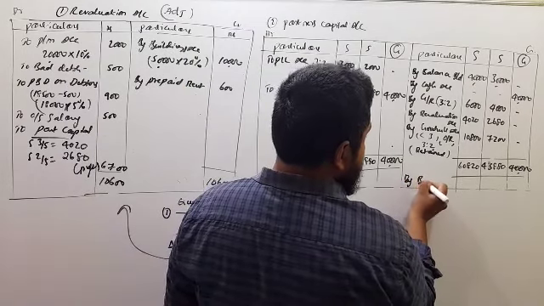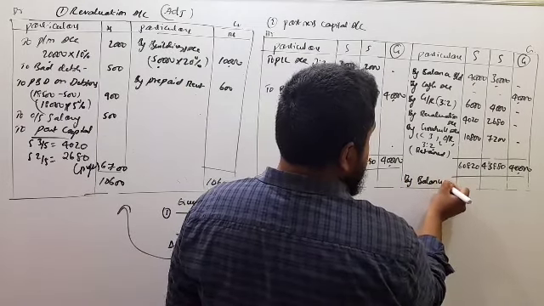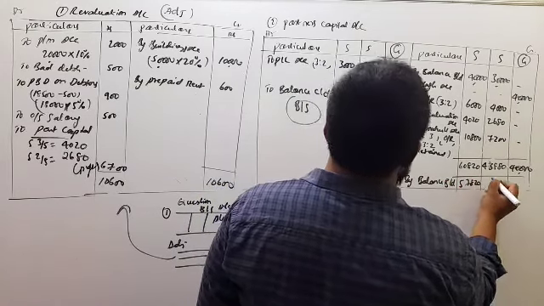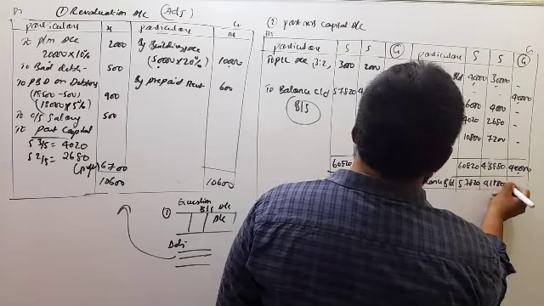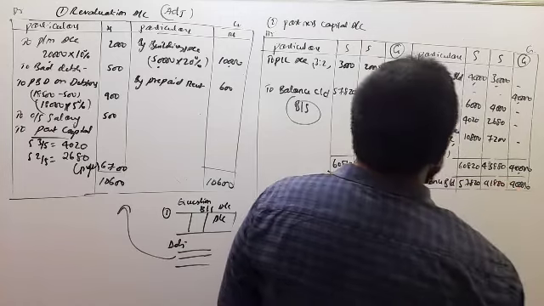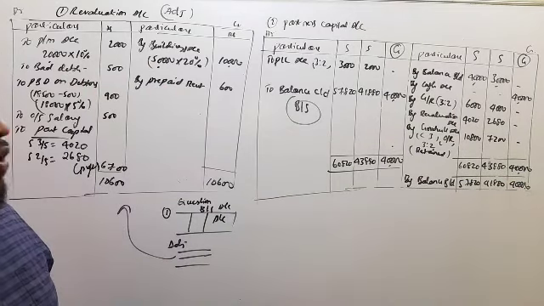So by balance brought down 57,820, 41,880, and next 40,000. So this is the combined partners capital account.